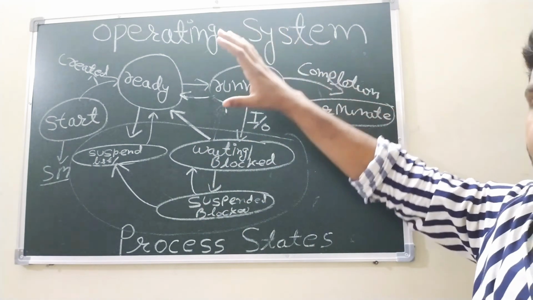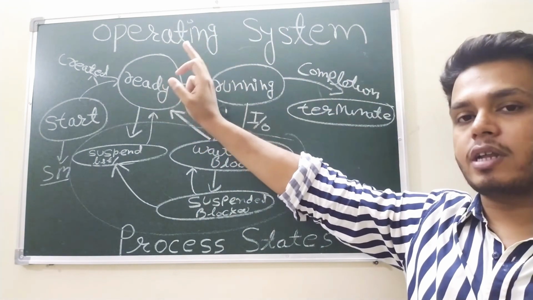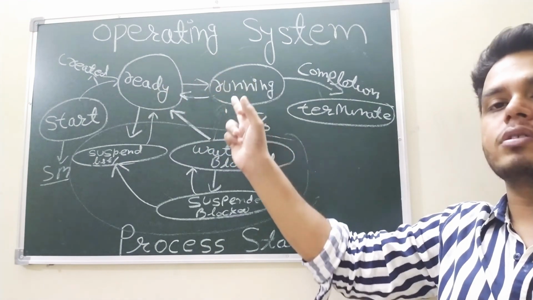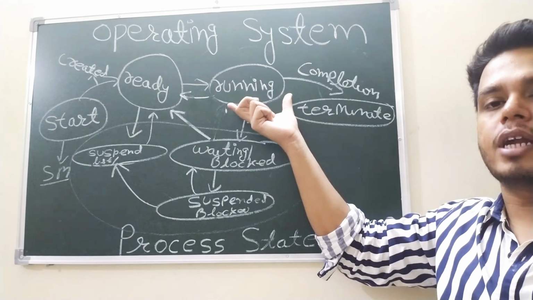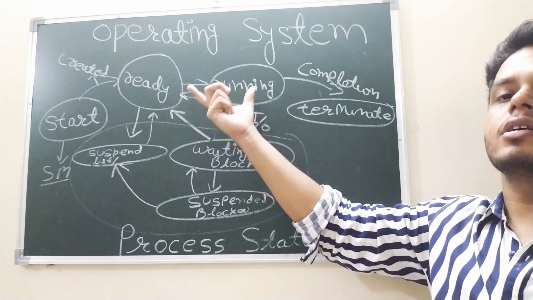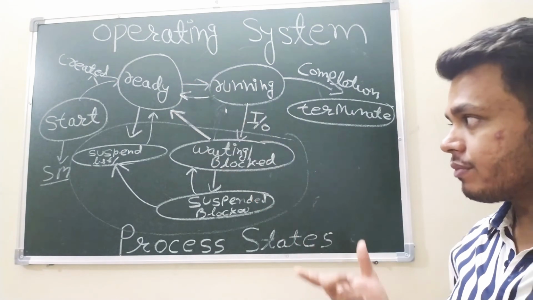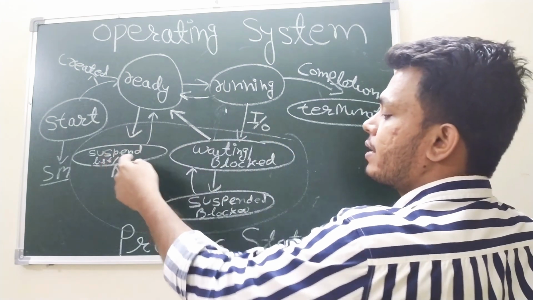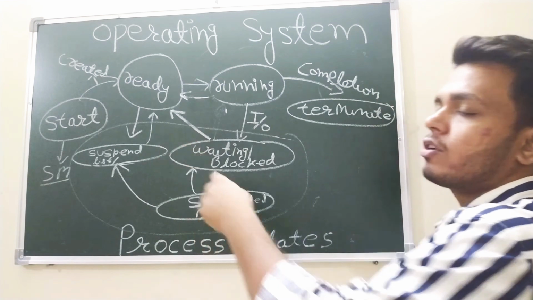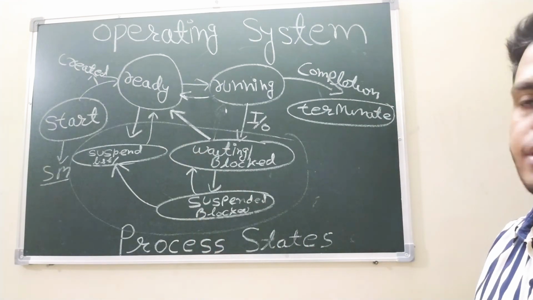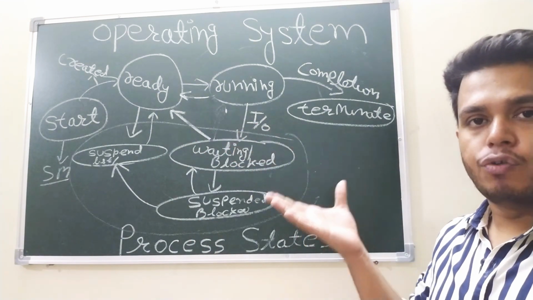The short-term scheduler was already discussed: the process is taken from the ready queue and put inside the running state, where the CPU is executing that process. That is known as the short-term scheduler. And all these tasks, the suspended list, the suspended blocked list, swap in and swap out, are done by the medium-term scheduler. So this is all about the schedulers.